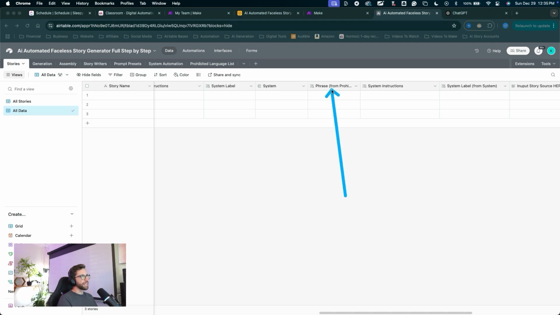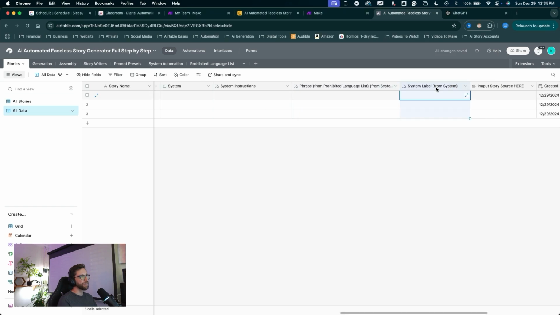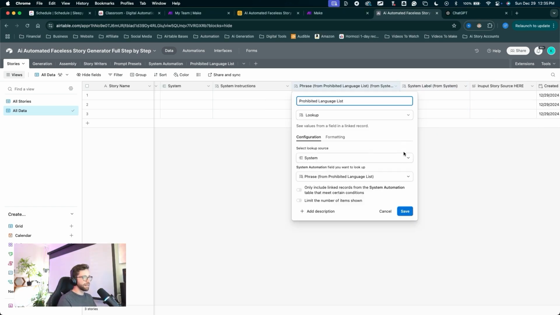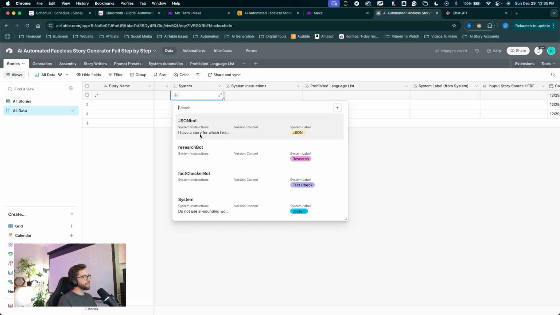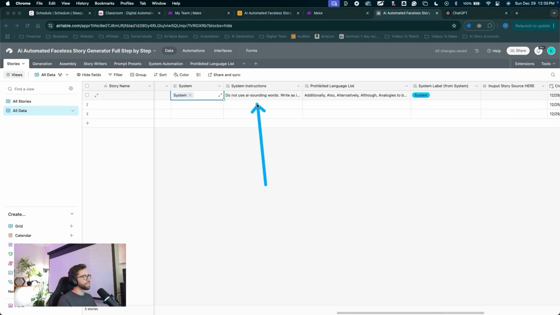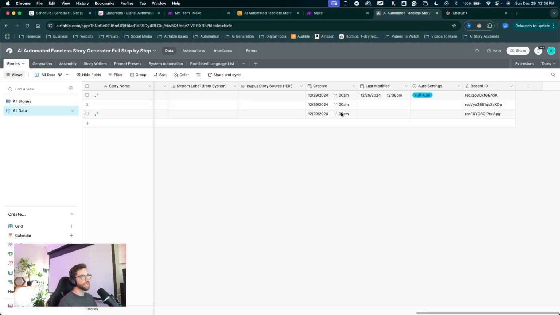Now we have our phrase from the prohibited language list, and I will slide this over just past the system instructions. Slide it out so we can see this full title, but I'm actually going to double click on this, rename it simply prohibited language list. Click save. Now, if we manually insert the system, I'll click the plus, insert the system. We can see the system instructions pop up here and the prohibited language list pop up and the system label. That is perfect. For now, I'm just going to remove this system and we'll continue on.